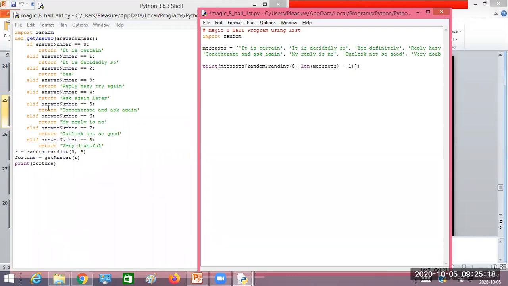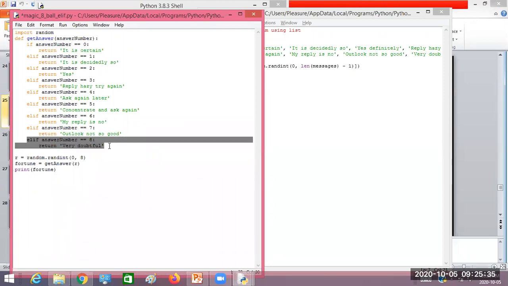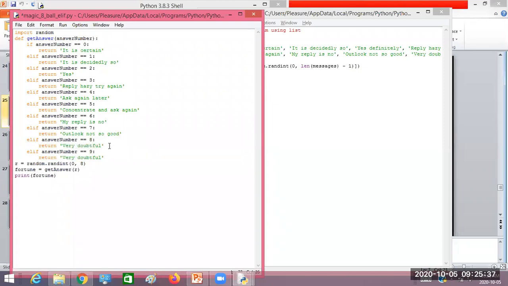But in this other program, if I want to do the update, what should I do? If I want to add 3 more messages, again I need to copy this one, then put the number 9, and write ABC. Take a copy of this one, place one more, that is 10, then PQR. Then take another copy, make it 11, then write XYZ. So now 3 more messages have been added.